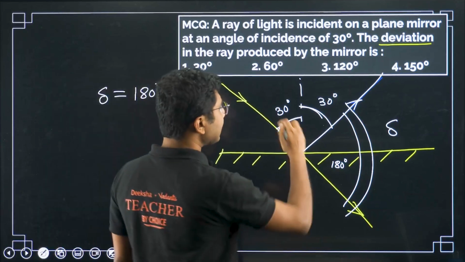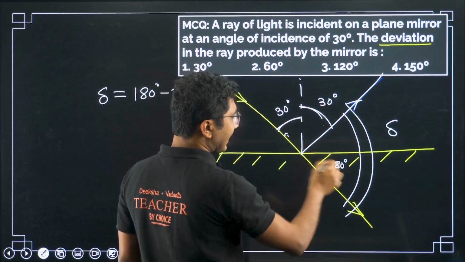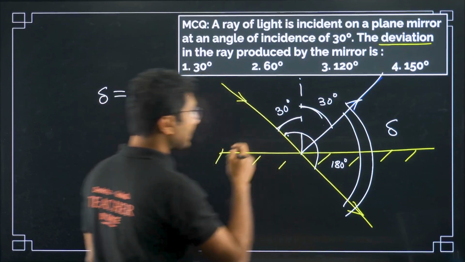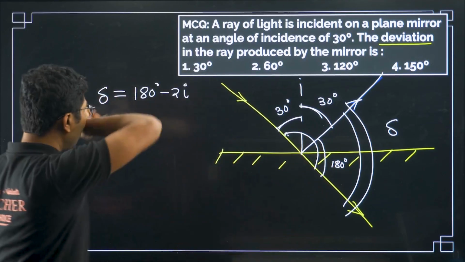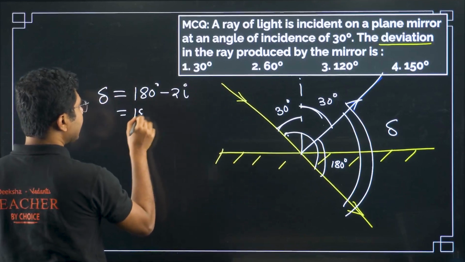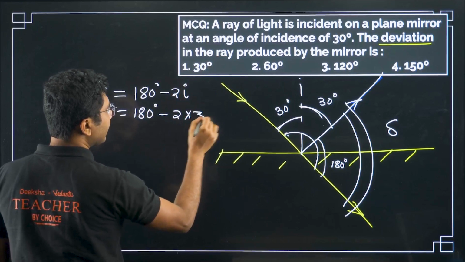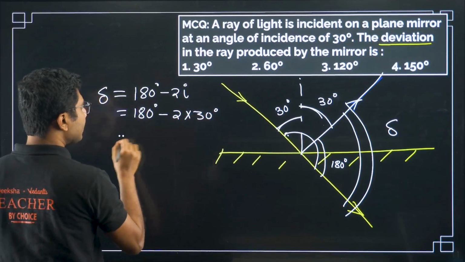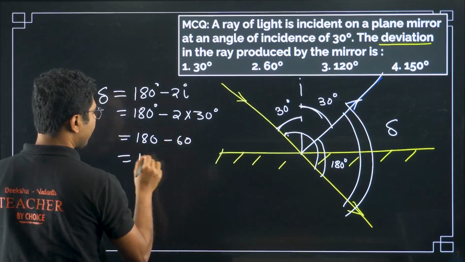As you can see, this is i, this is i, so i plus i, 2i. This entire angle is 180 degrees. So 180 degrees minus 2i will give you the angle of deviation, this angle. The angle of incidence given here is 30 degrees, so it will be 180 minus 60, that is 120 degrees.